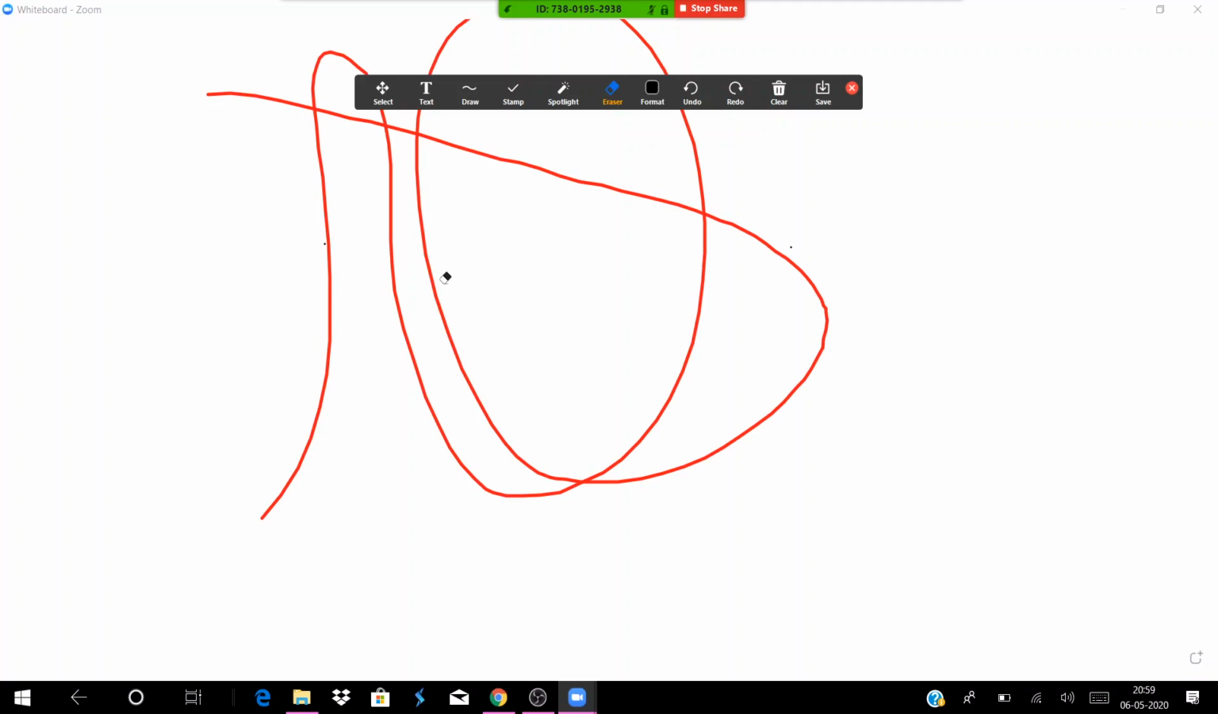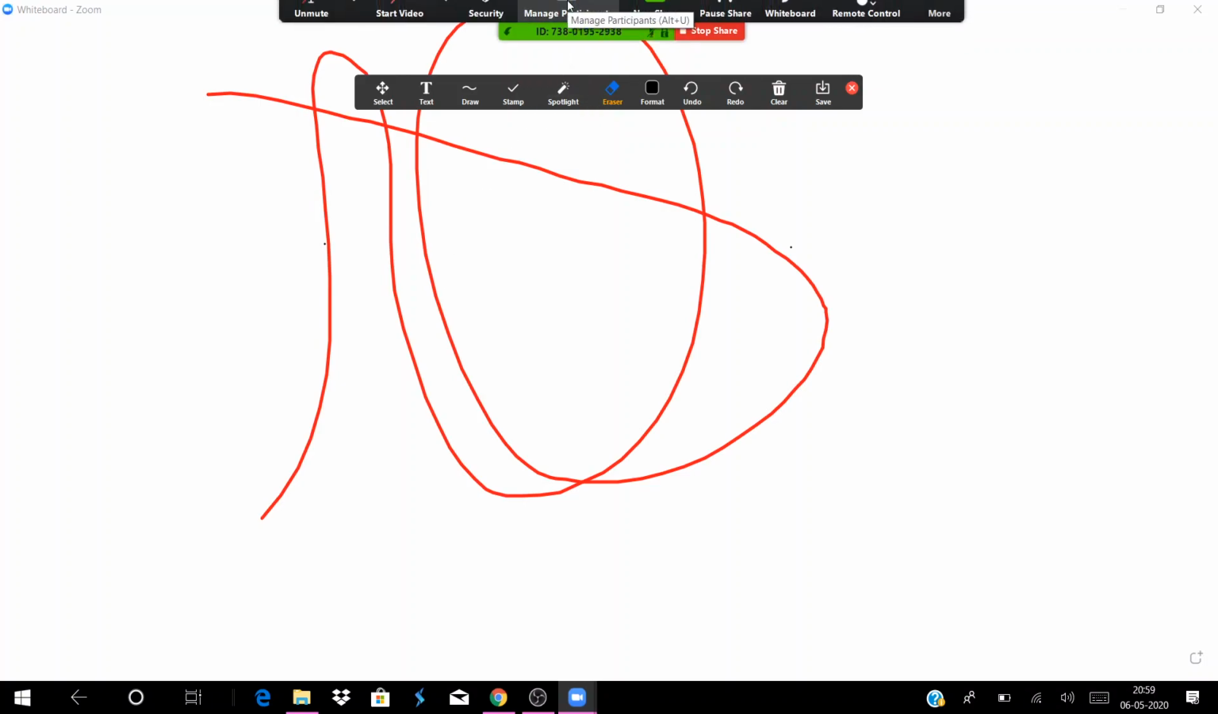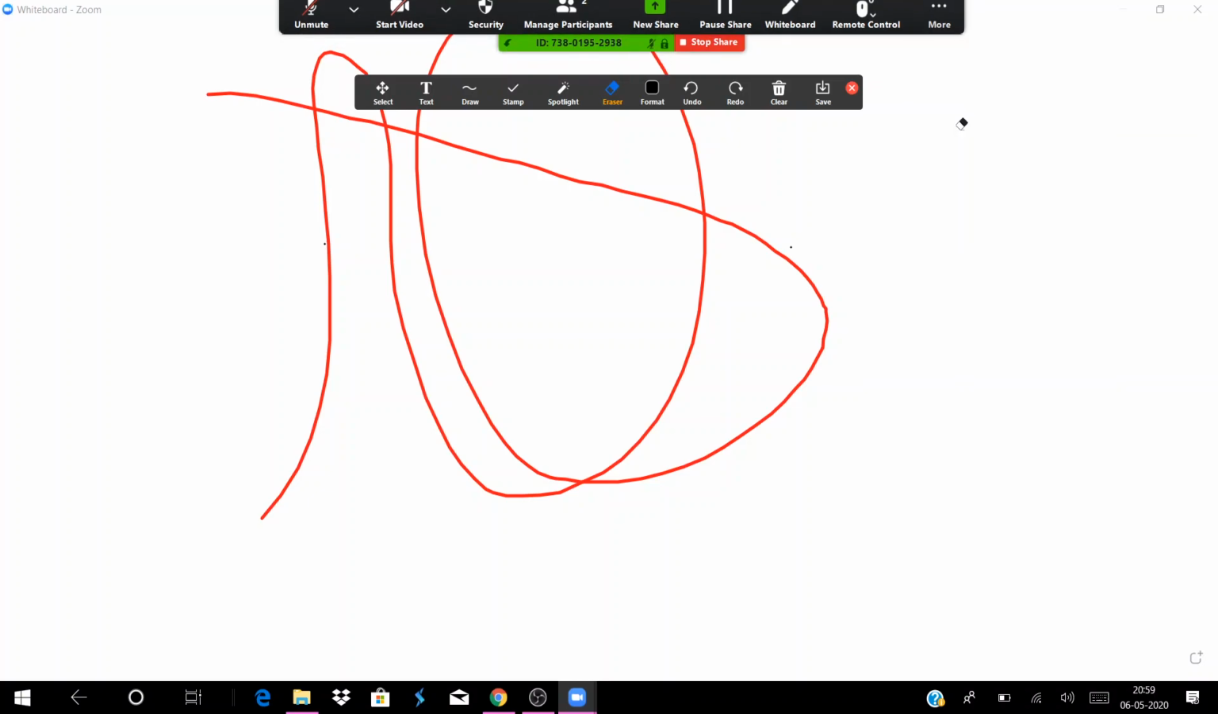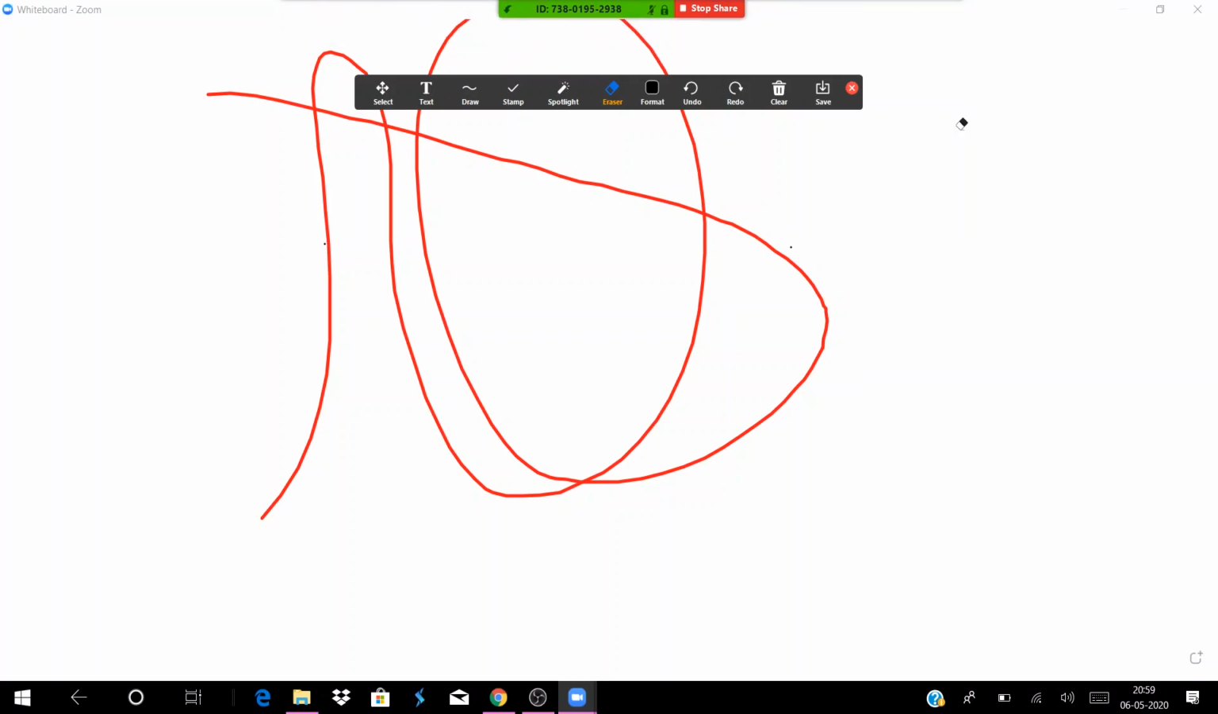Who did this? I want to know who is the person who did this. I'll just scroll my mouse over here and click on more. It will show the names of annotators. If someone is disturbing me, I want to catch him red-handed, who's drawing in red.